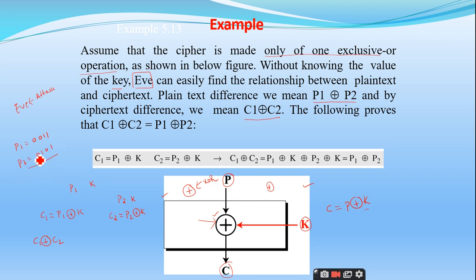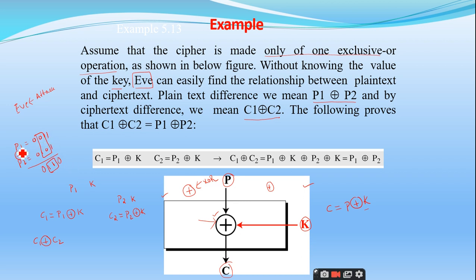If I make use of the exclusive OR operation on P1 and P2, what result will I get? 1 and 1, therefore 0. 1 and 0, a difference of bits, therefore 1. 0 and 1, a difference of bits, therefore 1. 0 and 0, same bits, no difference, therefore 0. So you can observe here that whenever there is a difference of bits, we get 1 as the result.